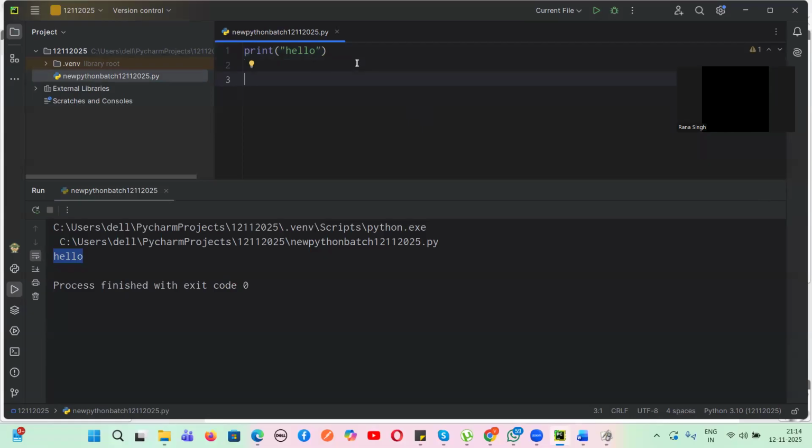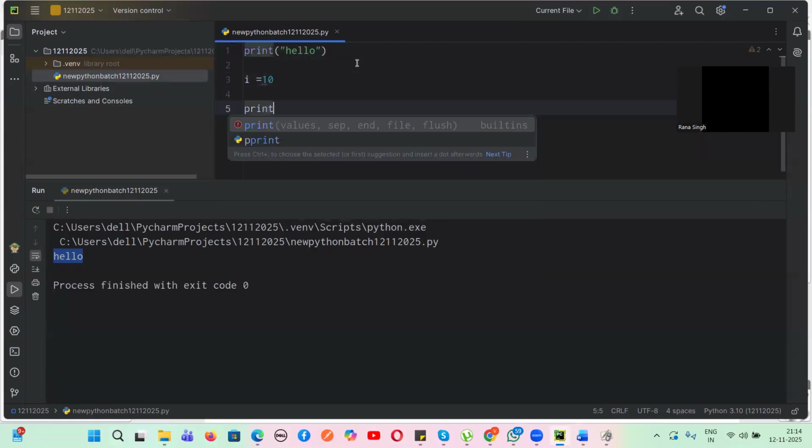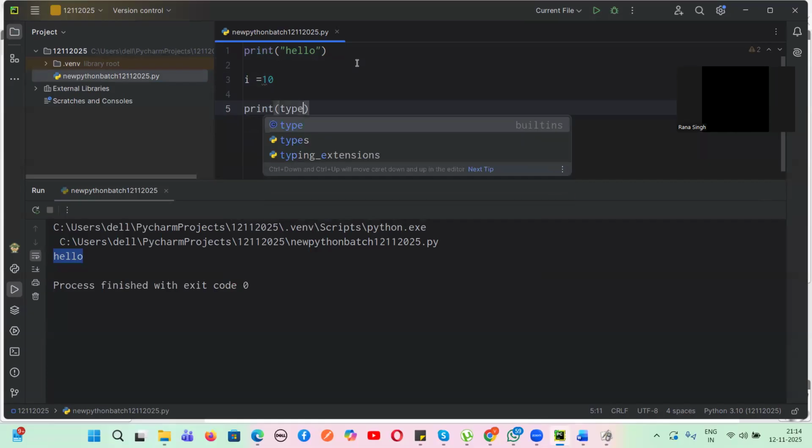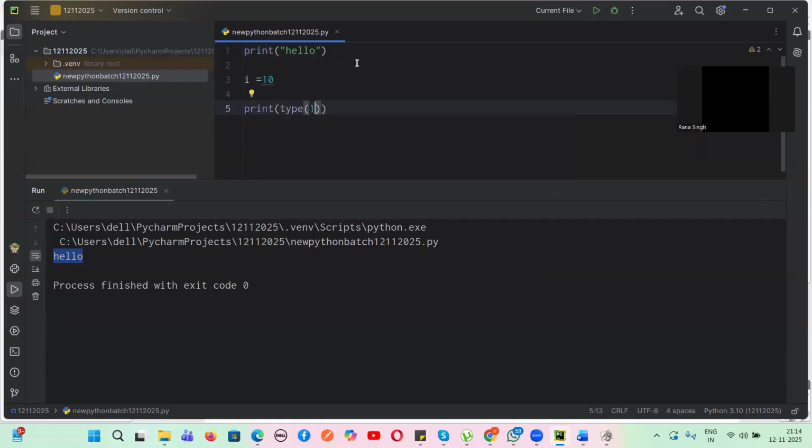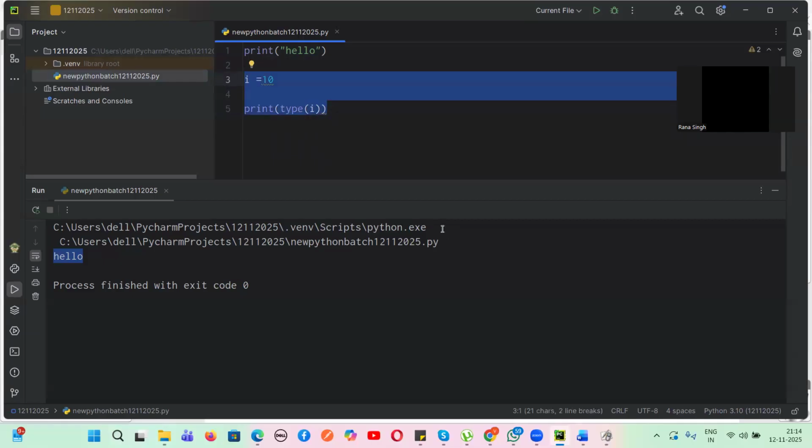Very good. Now tell me, if I write i equals 10 and I write print type of i, what will be the output, guys? Type of i means what? It's integer, right? We are trying to see the type of this i. What is the type of this i? It's integer, right? This is a dynamically typed language. It will tell by itself.